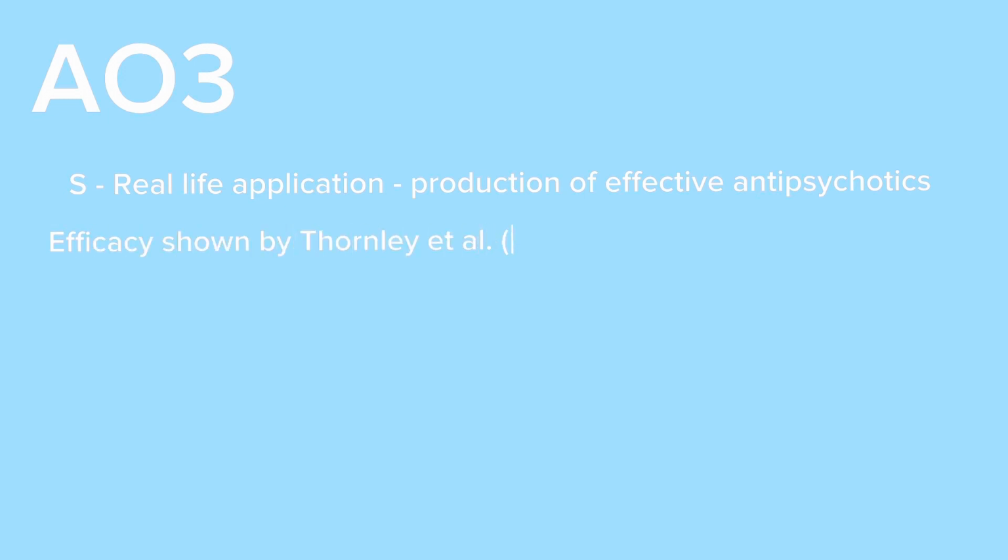Here's your AO3. There is real-life application of the neural correlates explanation for schizophrenia. This has led to the production of typical and atypical antipsychotics, which are effective. Now, their effectiveness is proved by Thornley et al. in 2003, who reviewed studies which compared chlorpromazine to a placebo. This data used 1,121 participants and found that chlorpromazine was associated with better overall functioning and reduced symptom severity.